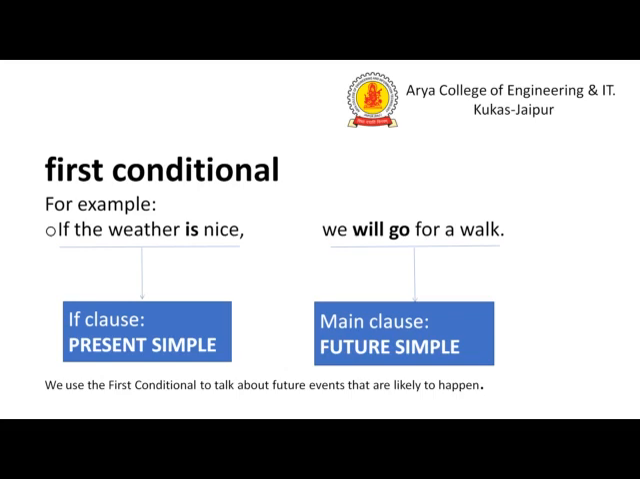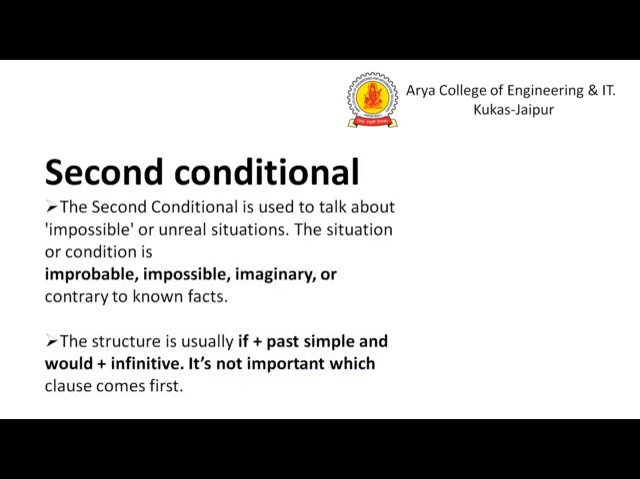So here the rule can be applied in the first condition, which is called the probable condition. The if clause should start with the present simple, and the main clause will be in the future simple, with infinitive verbs. Now we will see the second condition. This is called the improbable. The second condition is used to talk about impossible or unreal situations: the improbable, impossible, imaginary, and contrary to known facts.